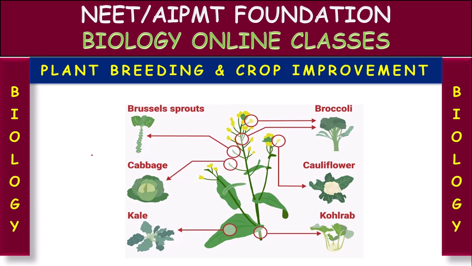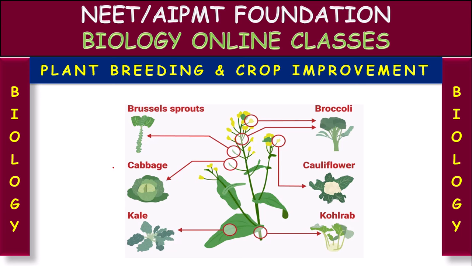What is tissue culture? Tissue culture technique is based on the totipotent nature of the plant cells, or the phenomenon of totipotency. Each and every plant cell has the inherent capacity to develop into a complete plant. So, that is used in the tissue culture technique. What is the main aim of plant breeding? The main aims of plant breeding are development of high yielding varieties, development of disease resistant varieties, development of drought resistant varieties.